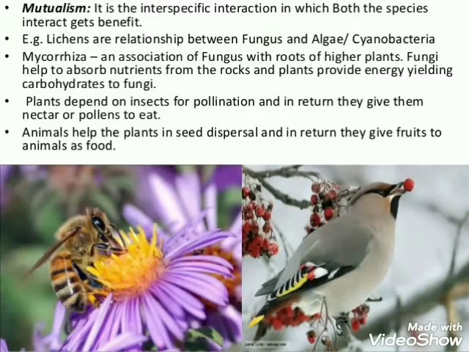The male bee pseudocopulates with the flower, and during this process of pseudocopulation, the pollen grains are dusted on the body of the male bee. With such pollen dust, the male bee pseudocopulates with another flower of the same species and pollination takes place. So these are a few examples of mutualism.